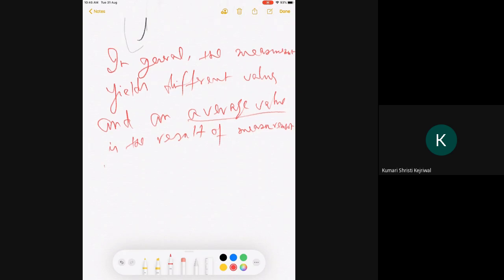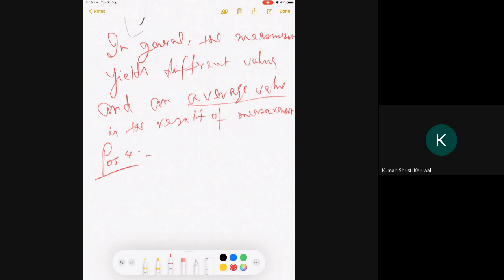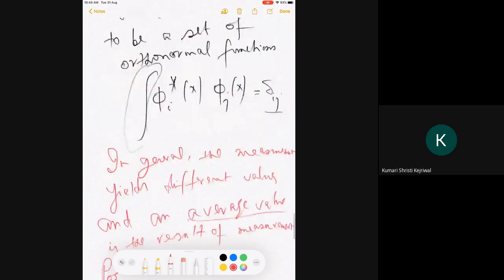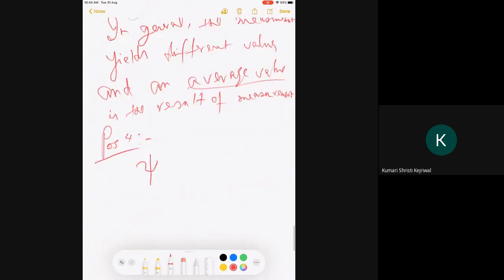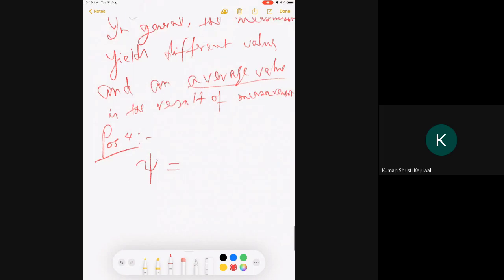That brings me to postulate 4 on how to calculate the average. This is really not a postulate. In a way, this is an interpretation. Many people don't like to call it a postulate, but it's okay. The following is a very important part to understand. Given an arbitrary function, given those eigenfunctions, I can write this psi, the initial state of the system, as a linear combination of these eigenfunctions.